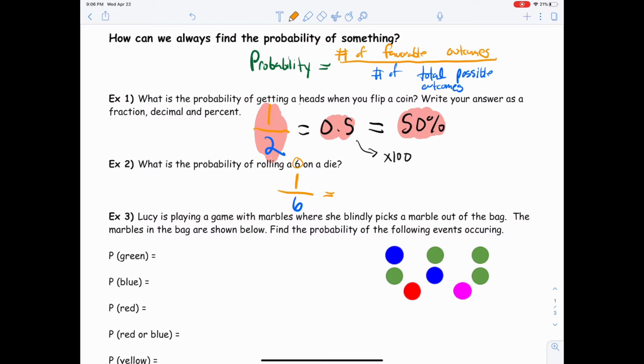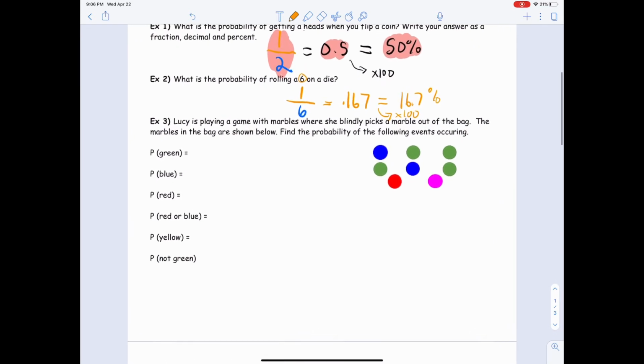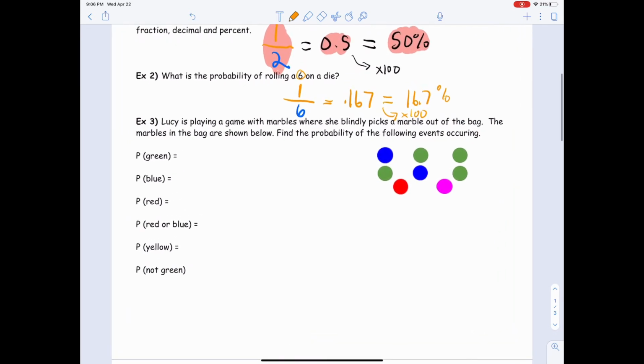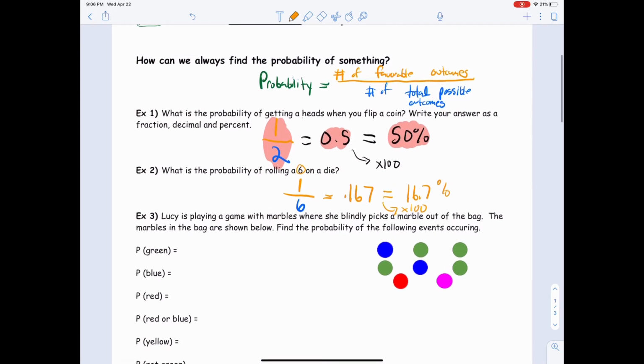and you should get 0.167. We can round there, 0.167. And that as a percent is about 16.7% when you multiply it by 100. All right. So that's probability right there. It's always going to be your trusted probability formula: how many favorable outcomes divided by how many total possible outcomes.